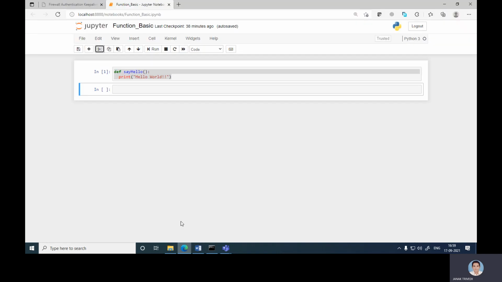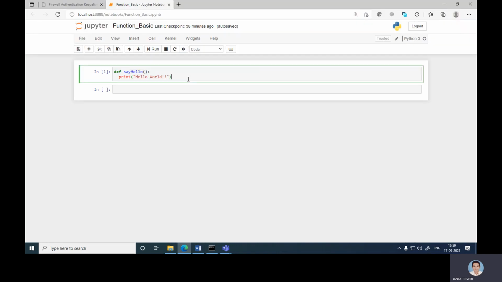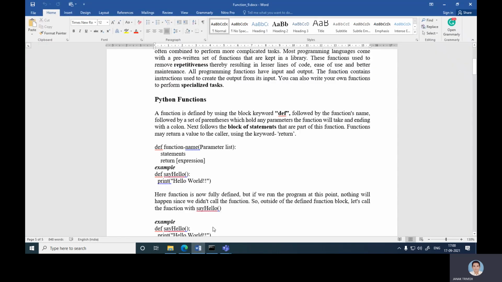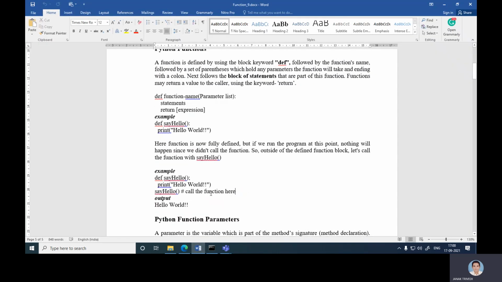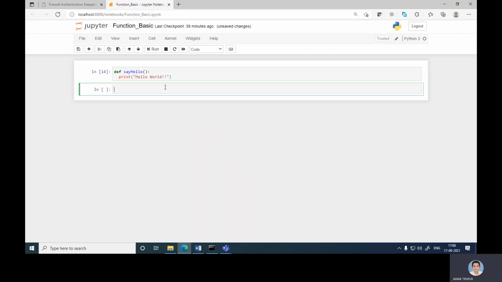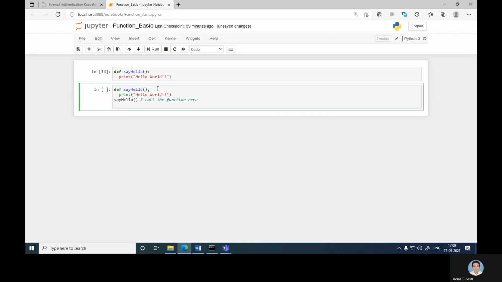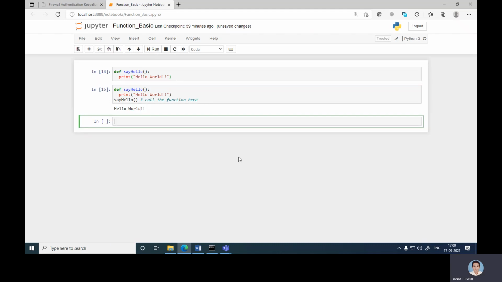So let's try to understand this example that defines hello, print hello world. When you run this program, nothing will execute because there is no return statement. Now we give a return statement to this particular example. Okay, let's run this program. So hello world is printed because now a return statement is given in the function.